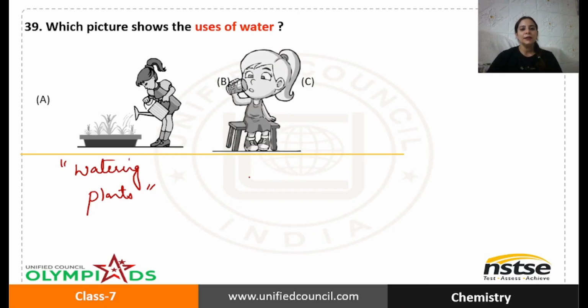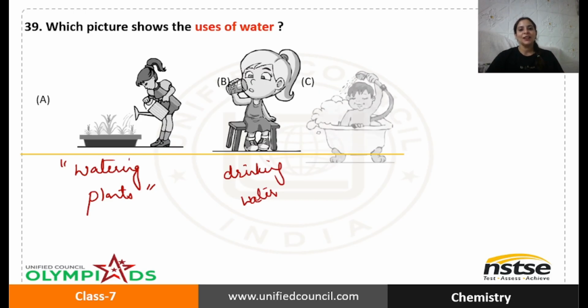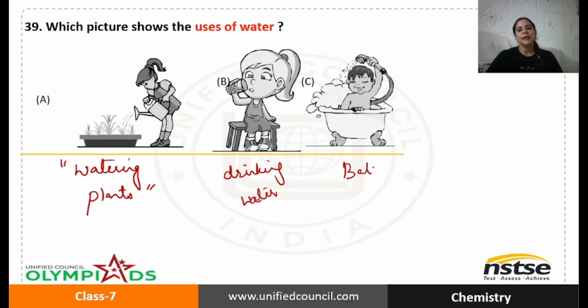Option B, a girl is drinking water. We all need to drink water, at least 7 glasses a day. The reason being, water is very essential for the body, because whatever you are eating needs water to move properly through the digestive system. Option C, a boy is bathing, and for bathing, what do we need? We need only and only water. Option D, all of these. So all these activities indicate the uses of water.